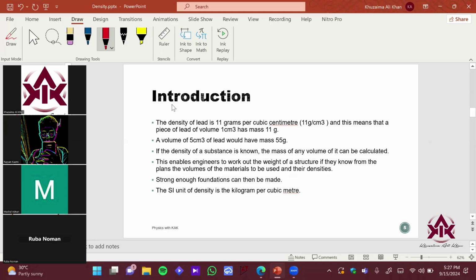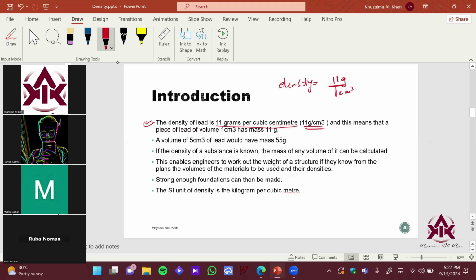So they are talking about an example over here, right? To give you an example of how the density is basically unaffected by the dimension. So let's see what is happening. They are saying the density of lead is basically 11 gram per centimeter cube, right? That is basically this. And this means that a piece of lead, if it occupies a volume of 1 centimeter cube, the density is equal to basically what? 11 gram per centimeter cube, right?